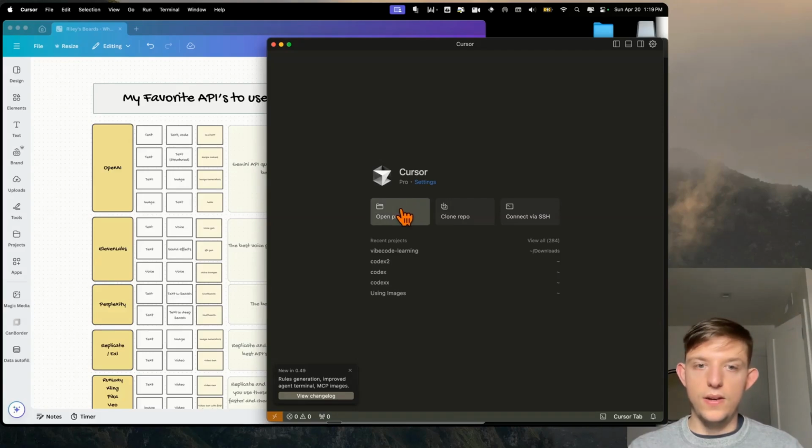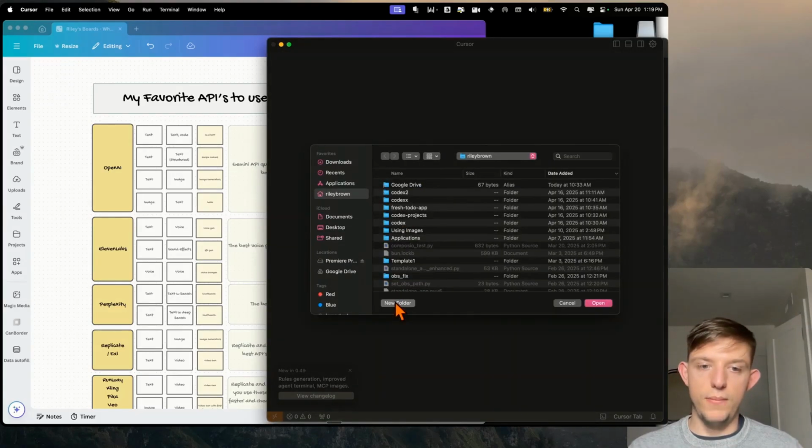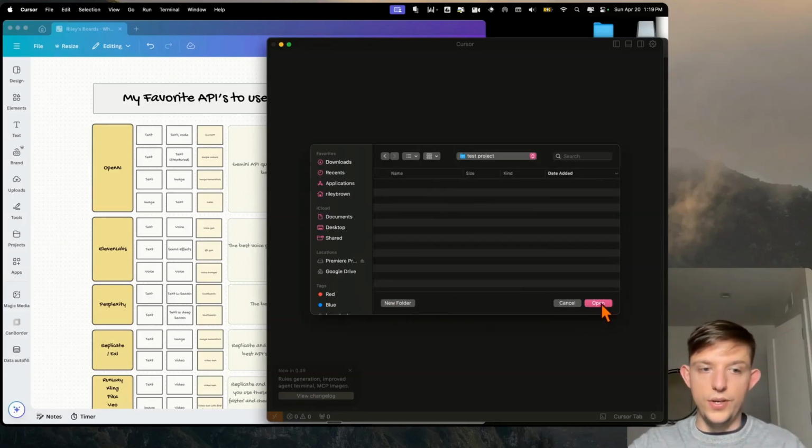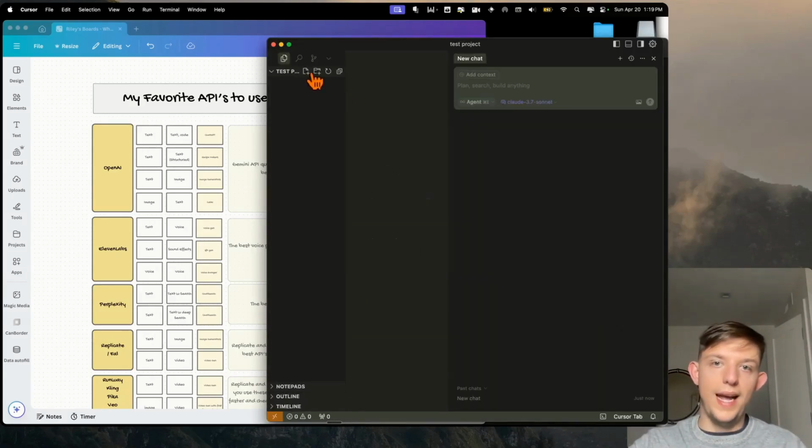So the way that I get started, I'm just going to hit Open Project. I'm going to create a new folder wherever you want. This is just going to be Test Project, and we're going to hit Open. And so now it's opened a blank folder right here. All you need to really understand is that at this folder on your computer, you're going to have files that is this app. And you are going to pay attention mostly to this sidebar. In fact, I only really pay attention to this sidebar.